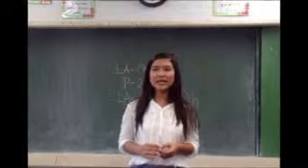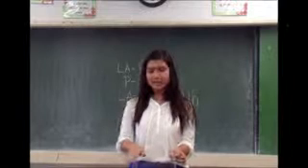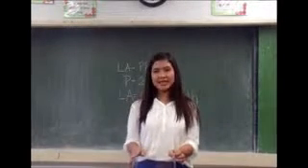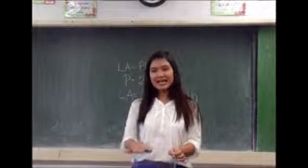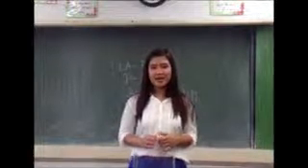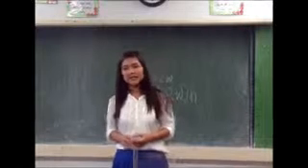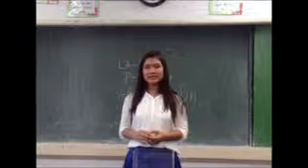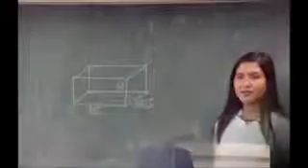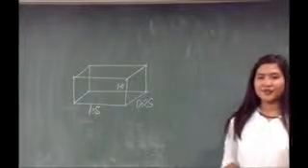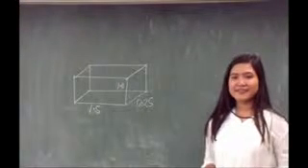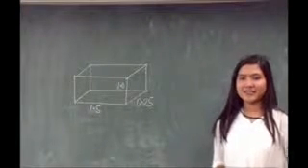we derive the formula of 2 times the quantity length times width, plus width times height, plus length times height. So the formula of the total surface area of a rectangular prism is equal to 2 times the quantity length times width, plus width times height, plus length times height. Going back to the problem, we will now answer the following questions. What is the lateral surface area and what is the total surface area?